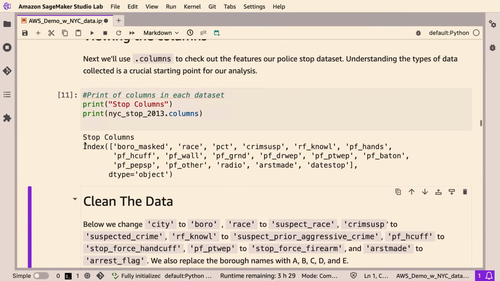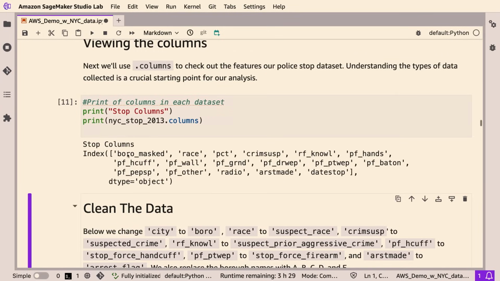I'll go ahead and talk a little bit about some of these columns. So right here we have borough underscore masked. We're looking at the 5 boroughs in New York City, and just to anonymize the data a little bit, we've masked them. So we're not saying Manhattan, Queens, the Bronx. We've masked it so it's A, B, C, D, or E.